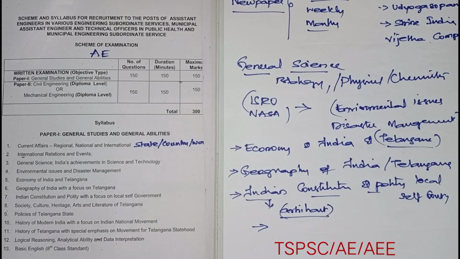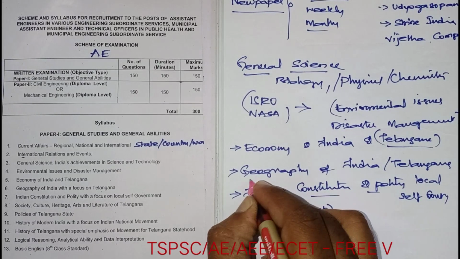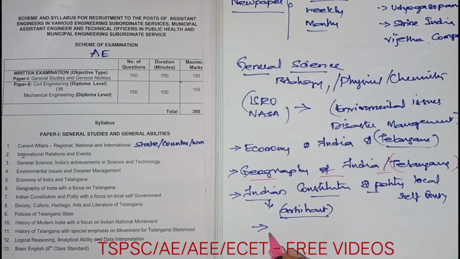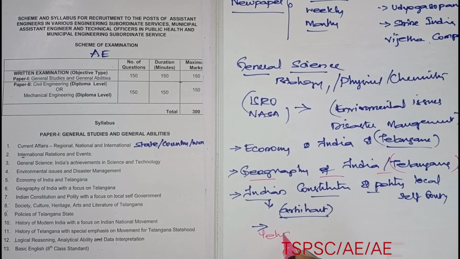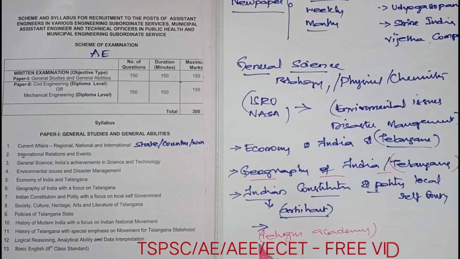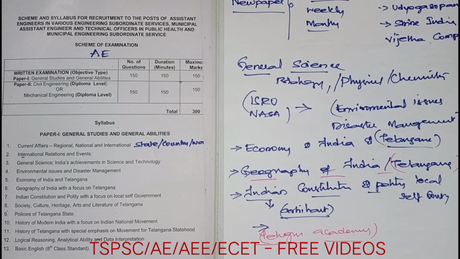Arihant books are very good for referring, and Vijeta competitions for these things. And for Telangana, any sort of thing, Telugu Academy books are the very best. What books? Telugu Academy books, which are very much useful.